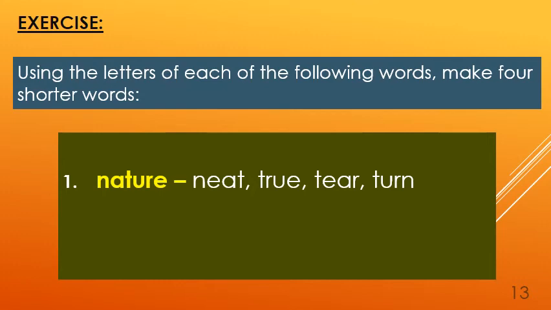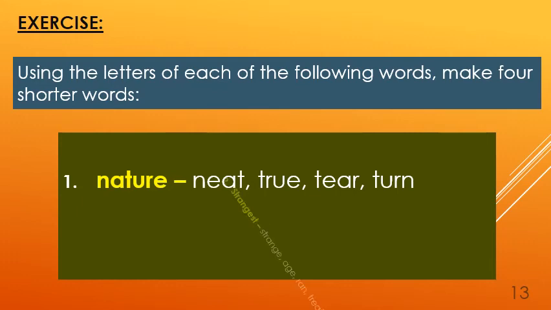See, in nature, these letters are there: N, E, A and T. So we make the word neat. Next word, true, T-R-U-E. Third word, tear, T-E-A-R. And the last one, T-U-R-E-N. From the word nature, we made 4 shorter words.